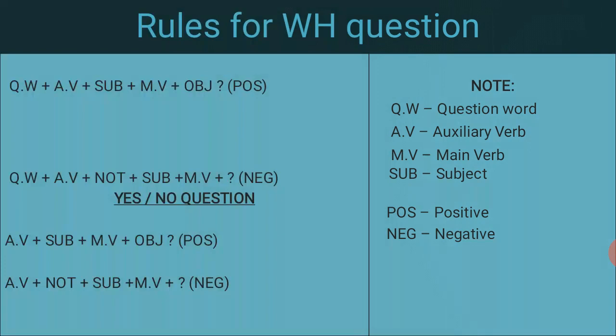For both positive and negative statements I have given you the rules. For the positive: question word plus auxiliary verb plus subject plus main verb plus object or any other thing you can fill in. That is for positive.